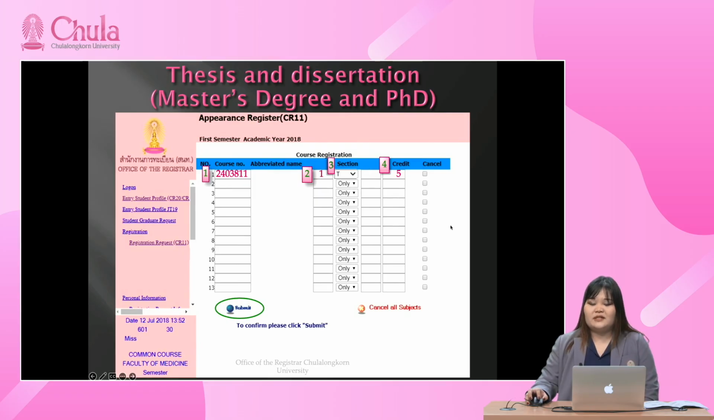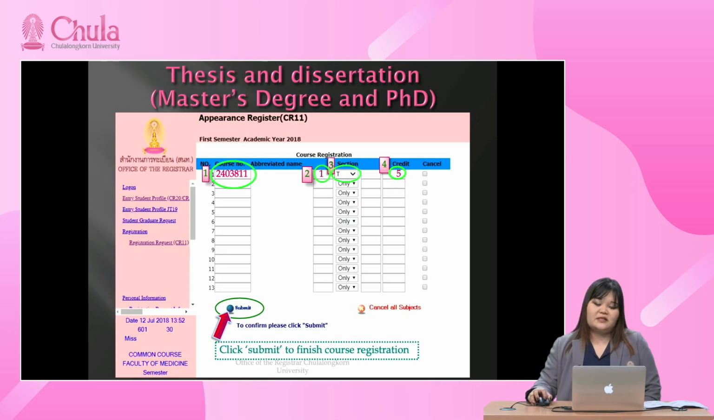For thesis and dissertation, for master's degree and PhD, just fill the course number here and the section number, and for the drop down, you will choose T for thesis, and also fill the credits of the thesis you need to register for that semester, and then just click submit.